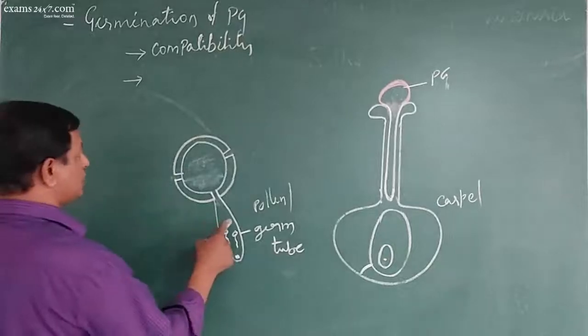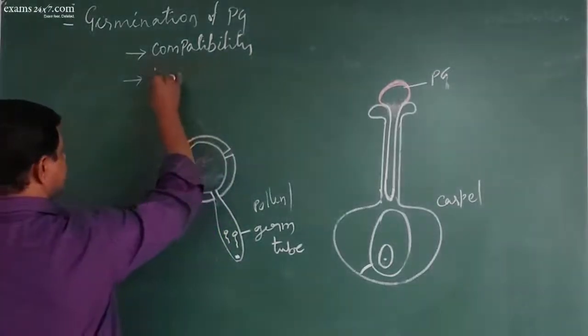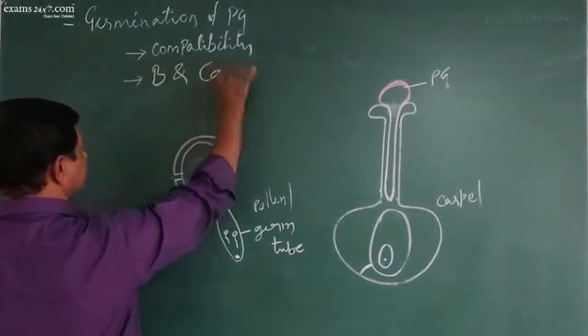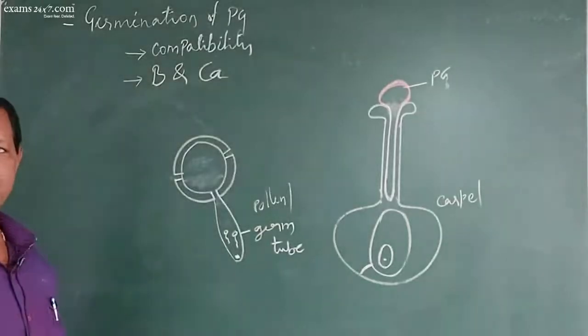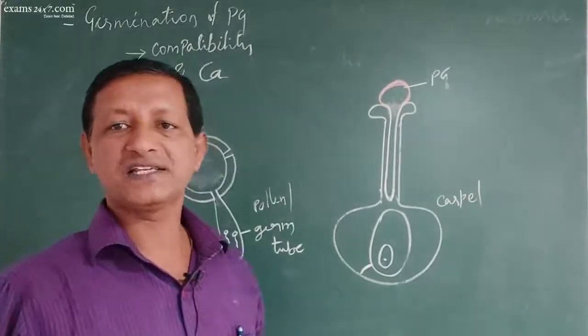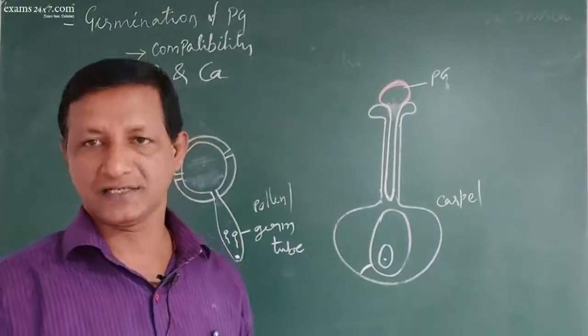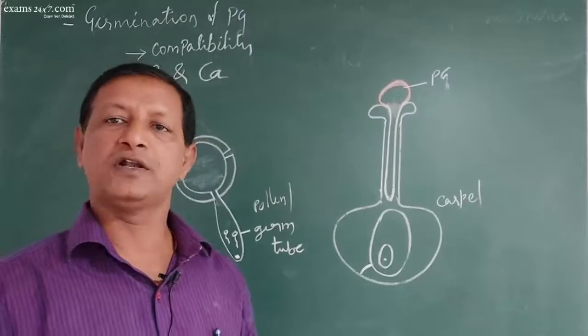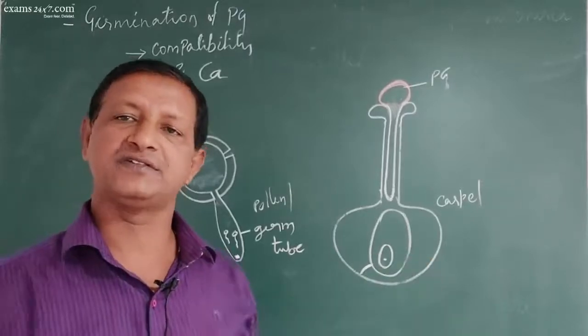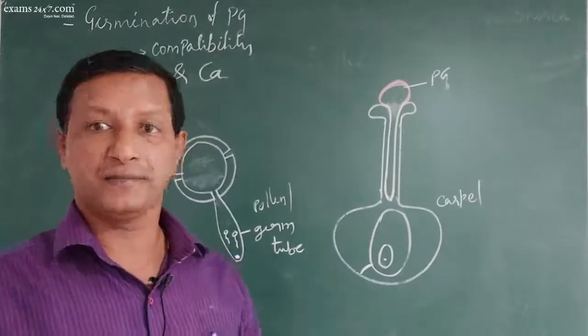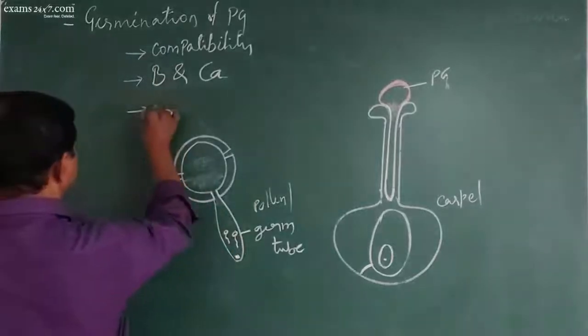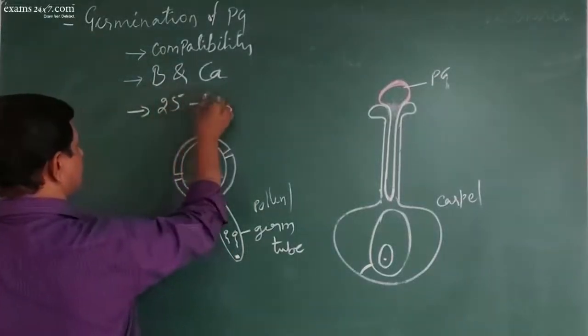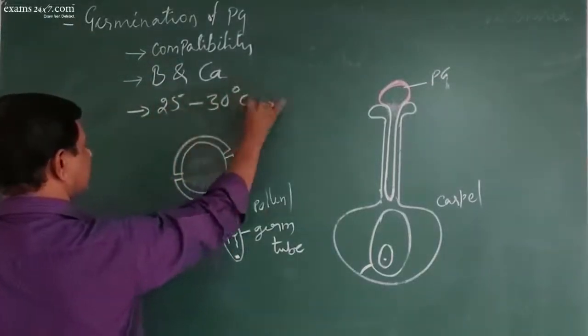For the germ tube to be produced, it needs boron and calcium. Very important: the stigma must have boron and calcium content in it, so that germination can take place very comfortably. Plus, the temperature should range from 25 to 30 degrees centigrade.